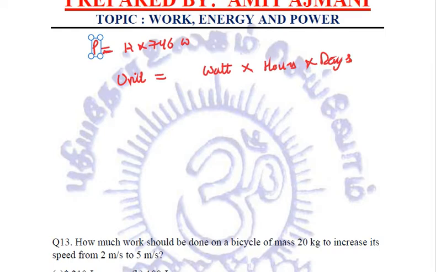And since we need to calculate it in kilowatt hour in units, we'll convert this watt into kilowatt by dividing it by 1000.